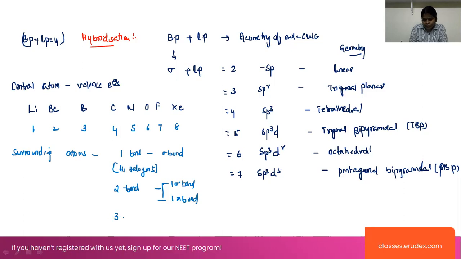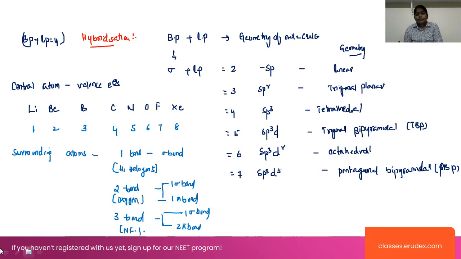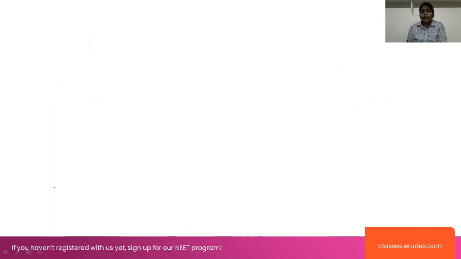Now look at the case of 3 bonds. Generally, oxygen family elements will form the double bond here. Next one is the triple bond. This indicates 1 sigma bond and 2 pi bonds. These nitrogen family elements can form 3 bonds here, right? First of all, we want to calculate the hybridization.